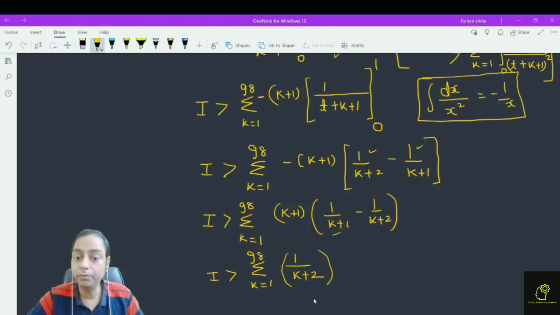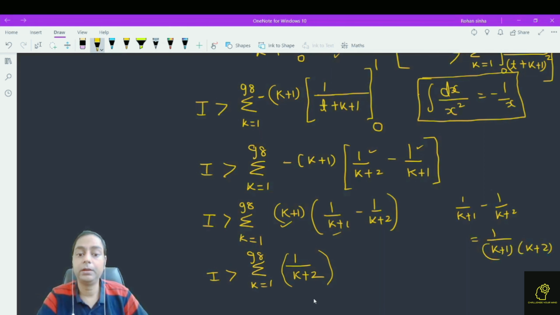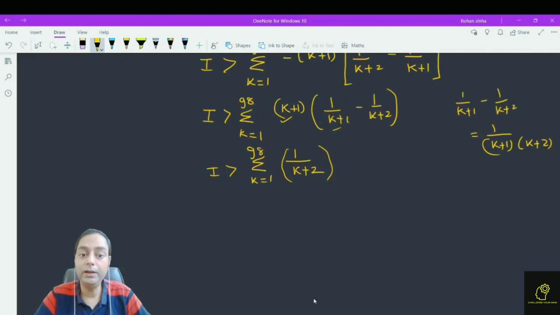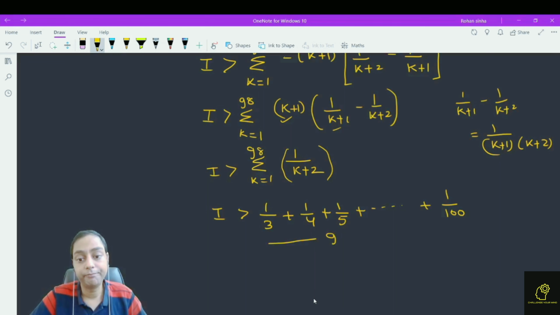Because 1 upon k plus 1 minus 1 upon k plus 2 is nothing but equal to 1 by k plus 1 into k plus 2. So this k plus 1 will get cancelled out. So putting the values of sigma, finally what we get? We get this I is greater than 1 by 3 plus 1 by 4 plus 1 by 5 till 1 by 100. So how many terms are there? There are 98 terms.